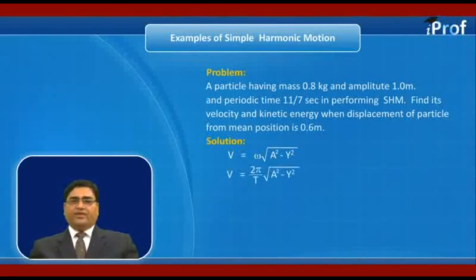Substitute the values of a and y. We get velocity v equal to 3.2 meter per second, and kinetic energy at a position of 0.6 meter equal to half m v square. Substitute the values of m and v. We get kinetic energy at this position equal to 4.1 joule.